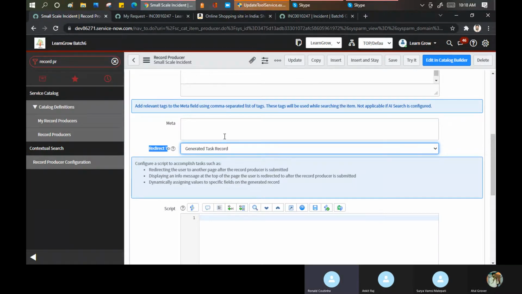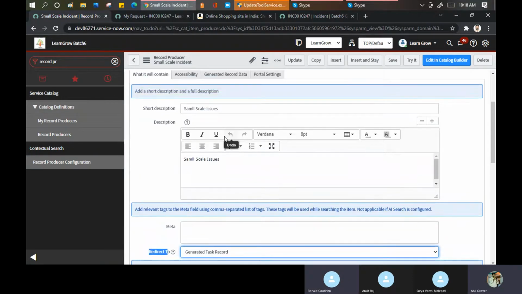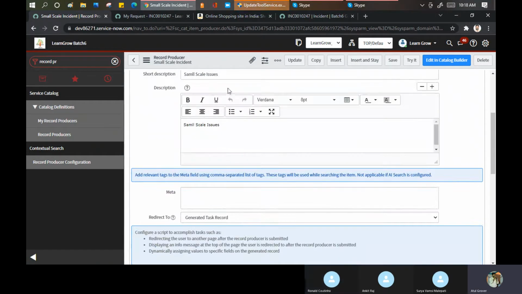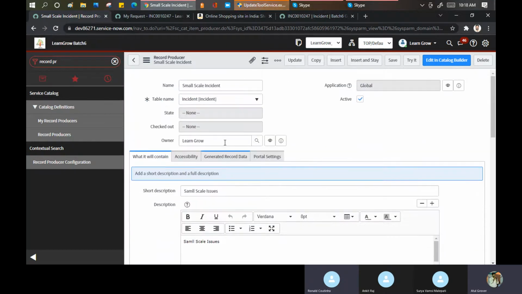Yeah, one doubt. Sorry, I think I may have missed this, I was a little distracted. You showed the script and how to link it, like the short description, etc. Can that be done only through the script, or is there a user interface? Only through script. So whether you want to add the priority or anything, it has to be done in this. We are not able to see any kind of drag and drop. This is not the workflow kind of work where we can just drag and drop things. No, you have to write the scripts.